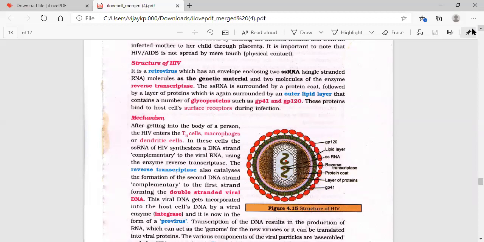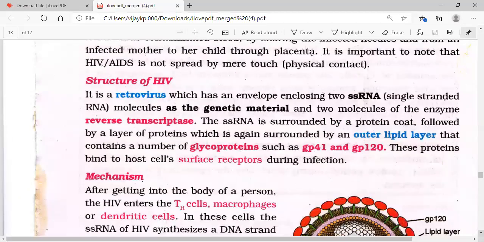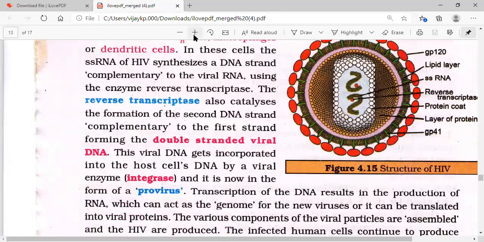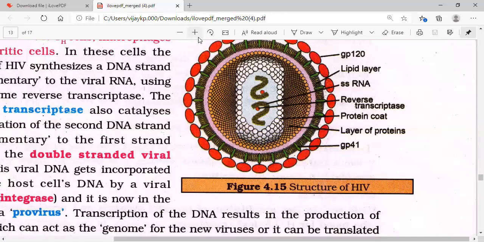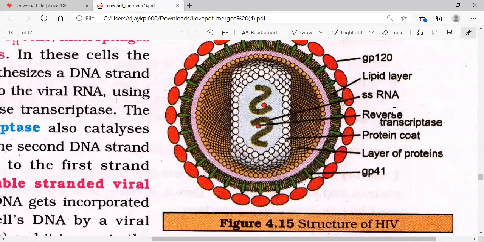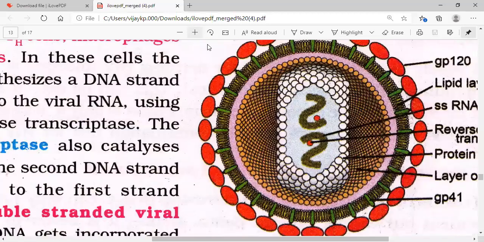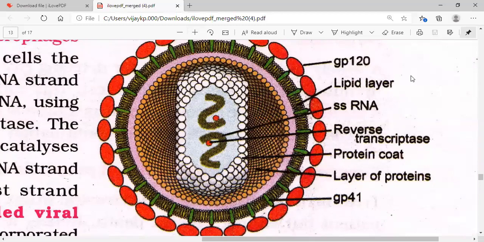These GP proteins bind to the host cell surface receptor. Let us see the diagram in zoom so that you understand clearly. Here it is, in maximum zoom. Now on full screen you can see the diagram.